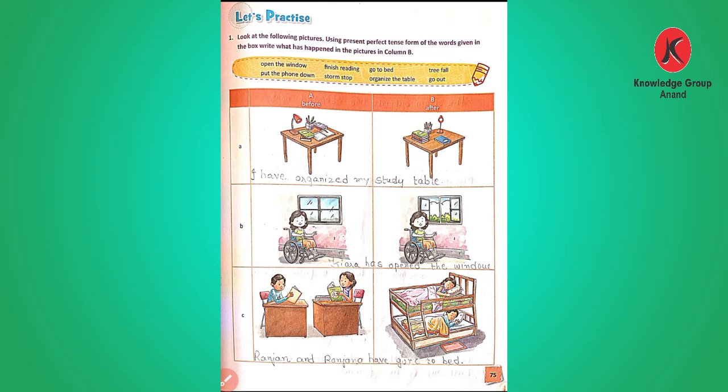Here it is written, go to bed. We can take this option because we see two children have gone to bed. So Ranjan and Ranjana have gone to bed.